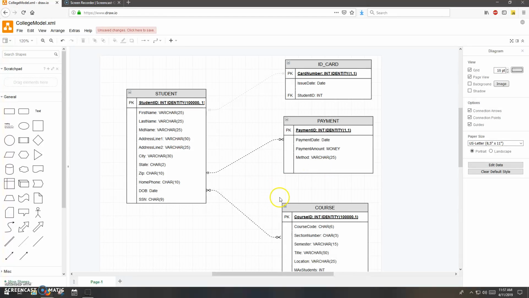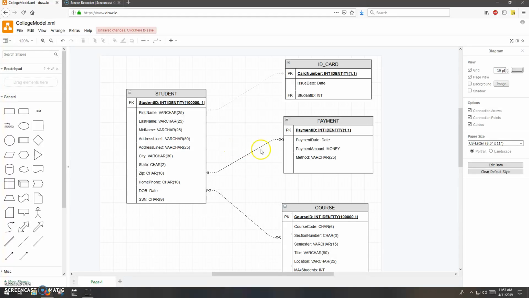Okay, so in this one, we're going to focus on the student payment relationship, which is a one-to-many. The one-to-many, I think, is the easiest type of relationship. You don't have any choices. This is what you do. You take the primary key on the one side, we call that the parent side, and place it as a foreign key on the many side or the child side. That's it.